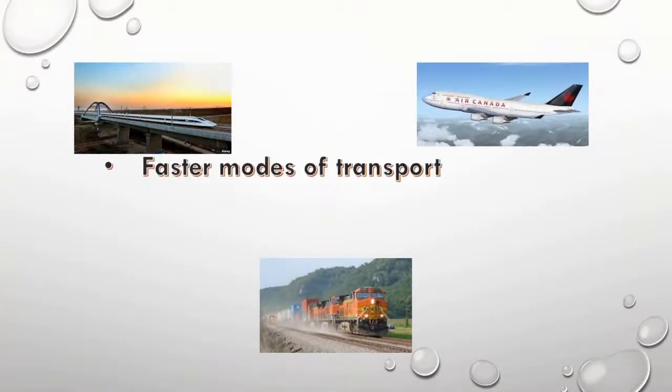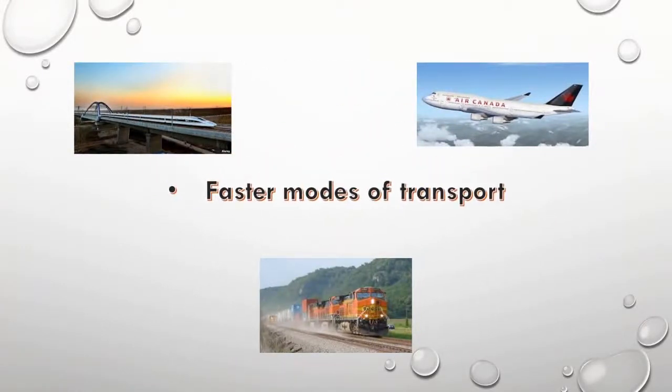There are some fastest modes of transport, that is metro, aeroplane or train. As you can see in the picture, these are known as faster modes of transport.